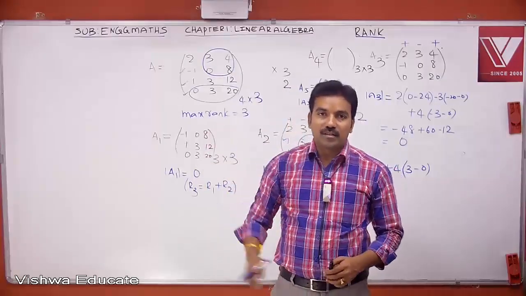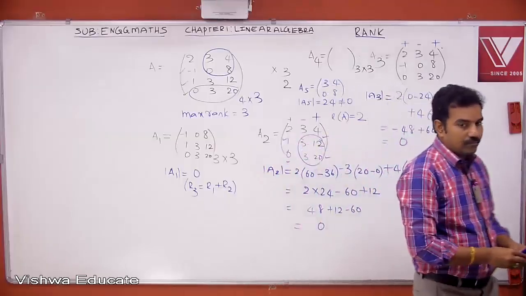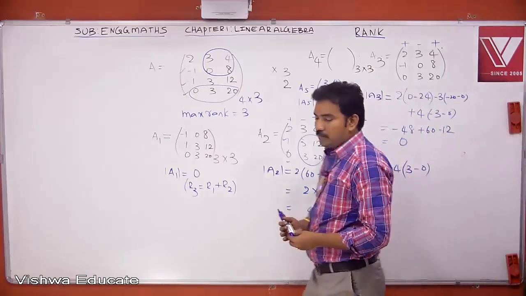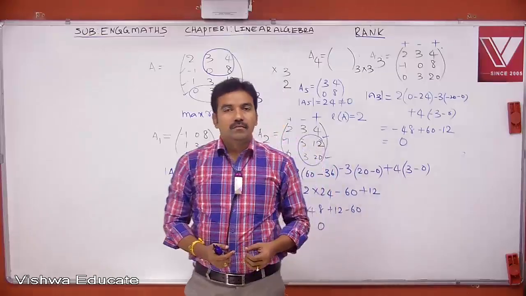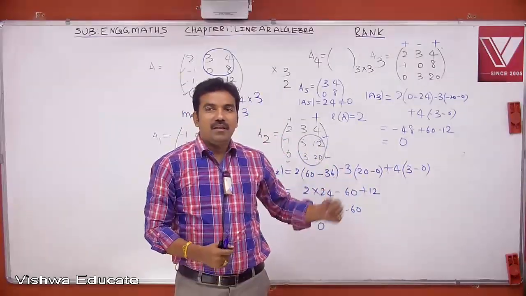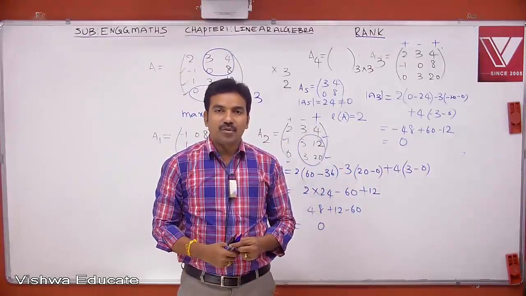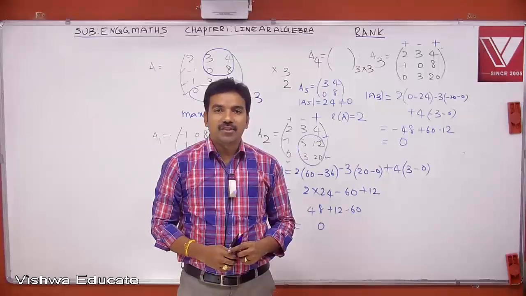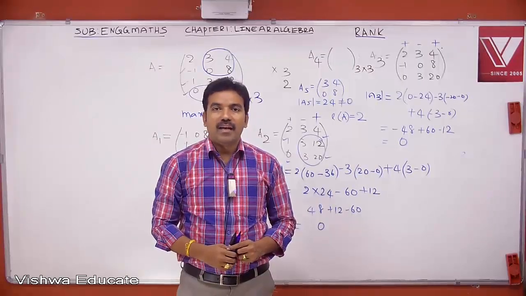Please note down this example. Here every 3 by 3 submatrix of A has 0 determinant.